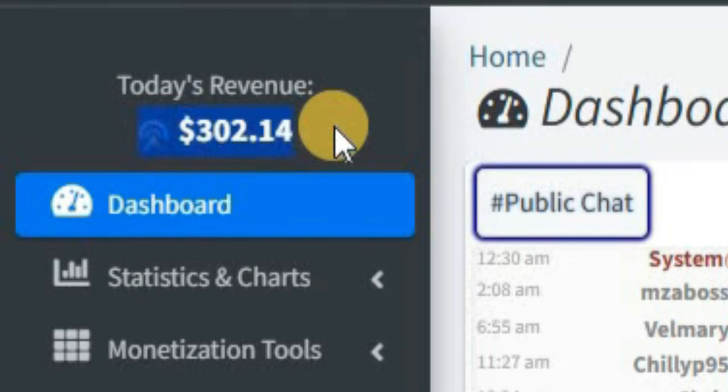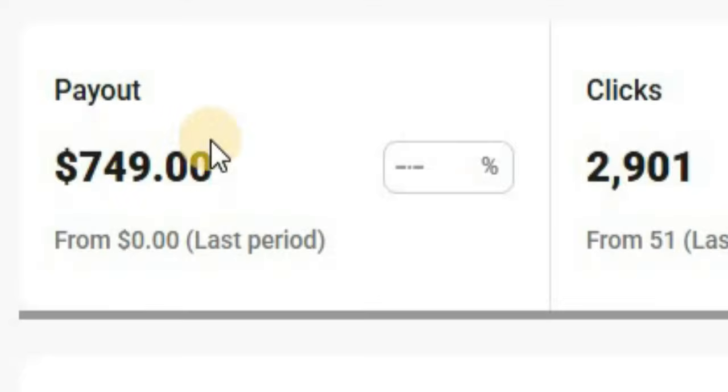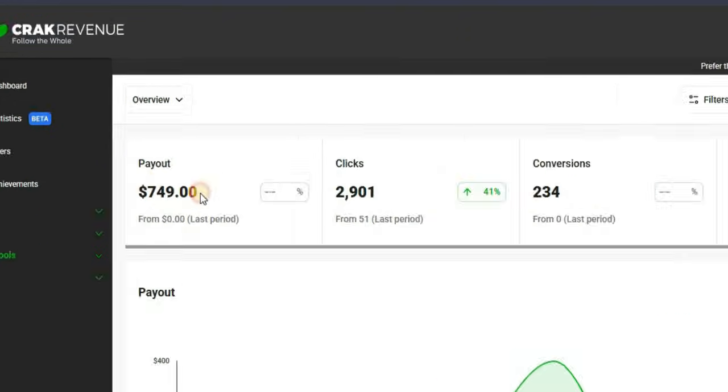So this is $300, and I'm going to go ahead and refresh this so you see this is all real. And as you can see, everything is still intact. Now I'm going to come over to this other CPA network that I work with right here, and you're going to see I still have earnings over here, and I'm going to go ahead and reload Crack Revenue right here. Okay, so now it's downloading. As you can see, everything is still intact right here.